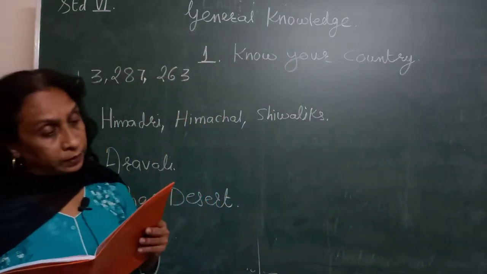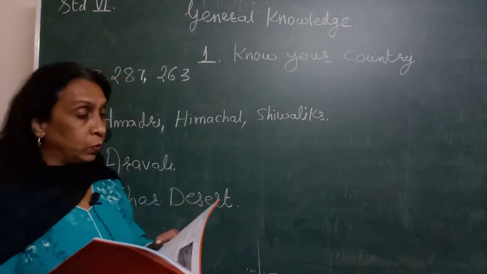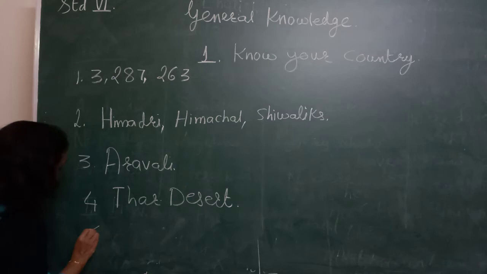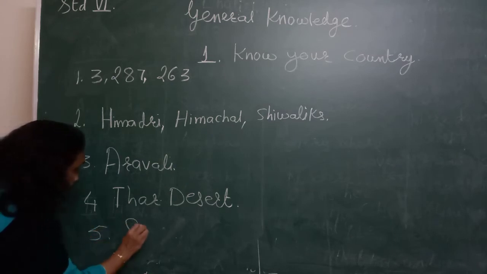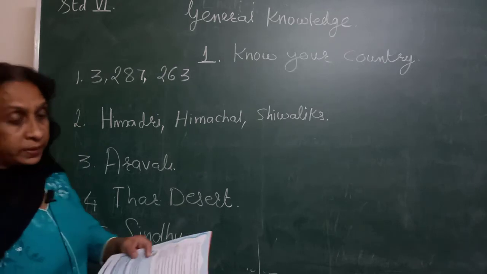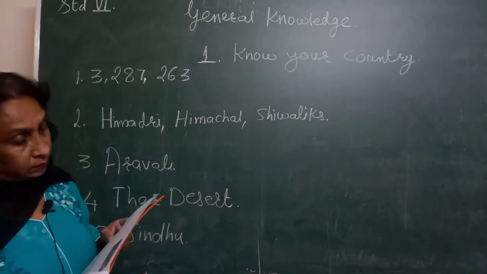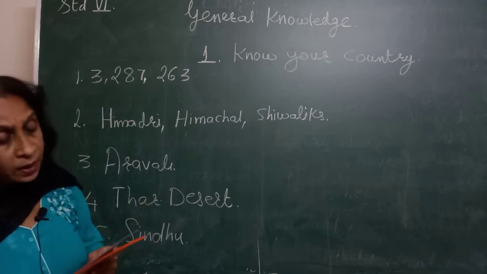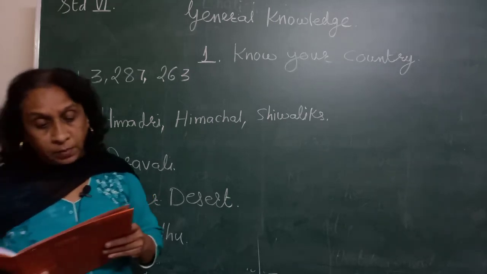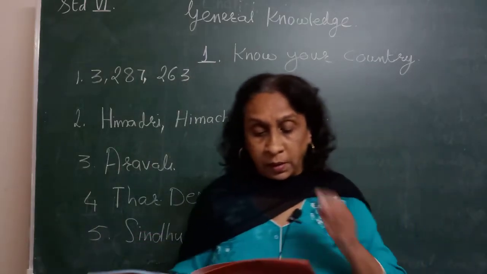Now, fifth one, river Indus is also known as the Dash river. What is it also known as? It is also known as the Sindhu river. Now sixth one, a group of Dash small islands form the Andaman, and a group of Dash islands form the Nicobar. Andaman and Nicobar are islands.